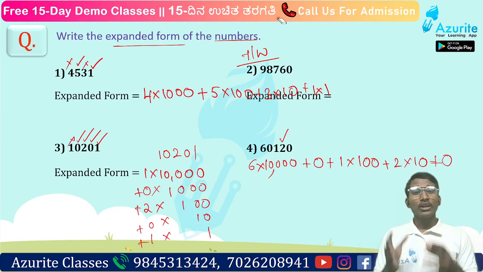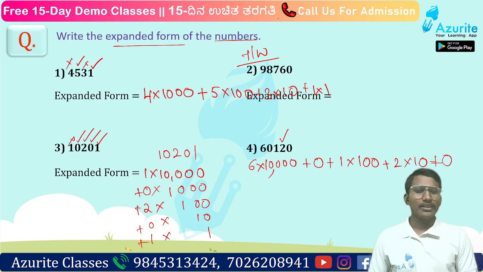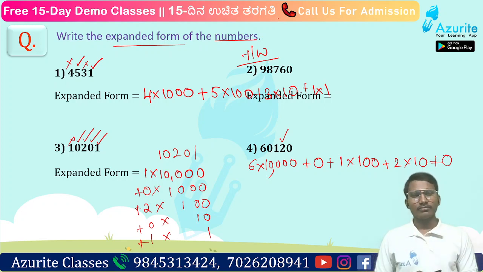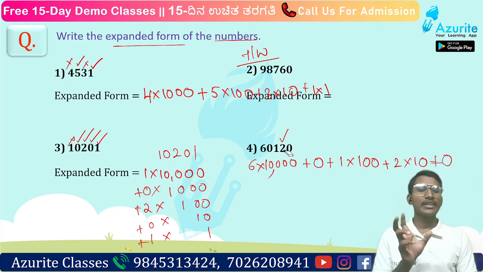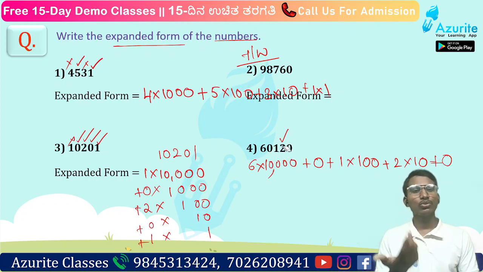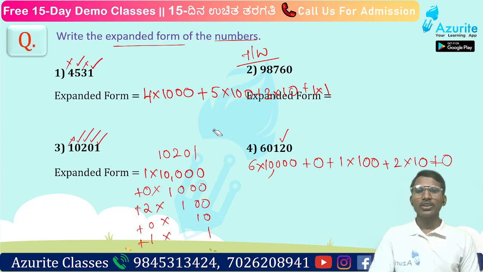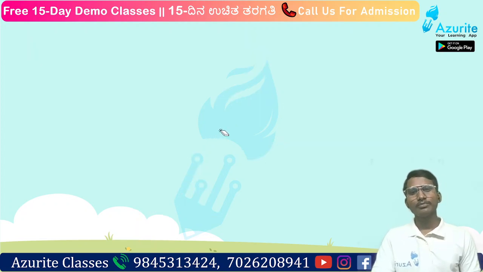What we have to do? We check how many places there are, and we have to multiply with that. Here 6, that is, 10,000s are how many? 6. Now if you take the 2, it is at the tens place. So how many tens are there? 2 tens. So 2 into 10. That is what we have to write. So can everyone write like that? Okay, good. So let us go to the next example now.